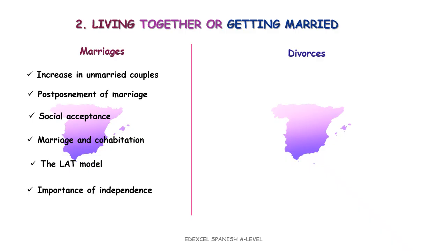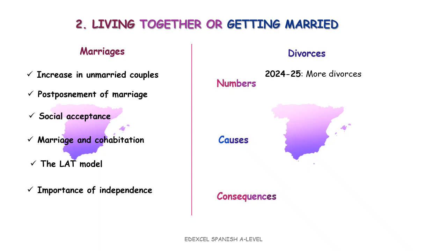Now let's look at divorces: numbers, causes, and consequences. In 2024, divorces increased compared with the previous year, reaching almost 83,000 cases.